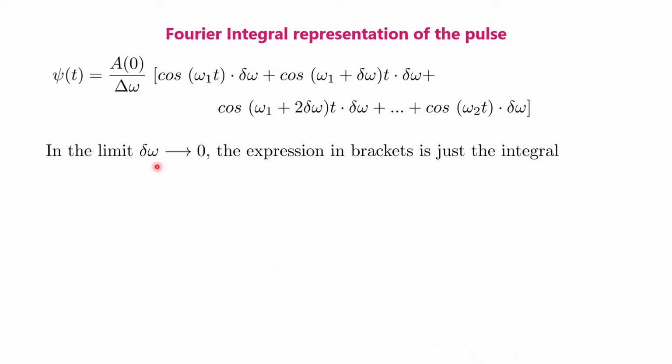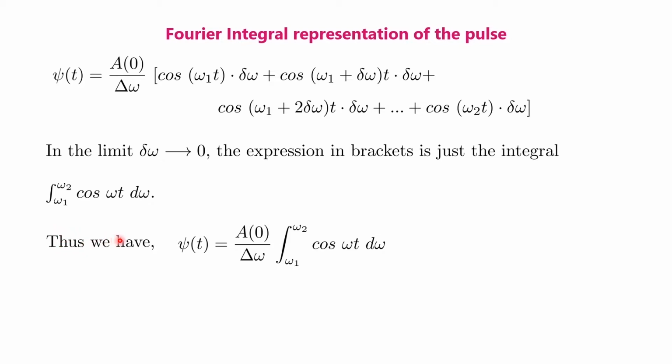When we take the limit delta omega tends to 0, the expression in the bracket can be adjusted to be the integral from omega 1 to omega 2 of cos omega t d omega. Thus we can rewrite the equation as psi t equal to A0 divided by delta omega times the integral from omega 1 to omega 2 of cos omega t d omega. We'll call this ratio A0 divided by delta omega as B. Therefore, this equation can be written as B times the integral from omega 1 to omega 2 of cos omega t d omega.